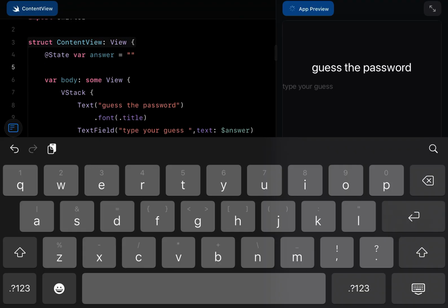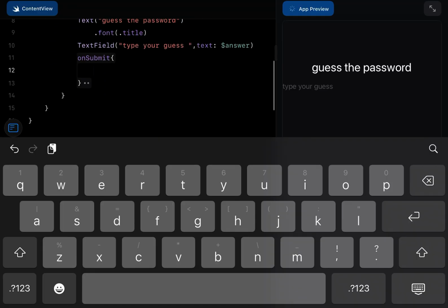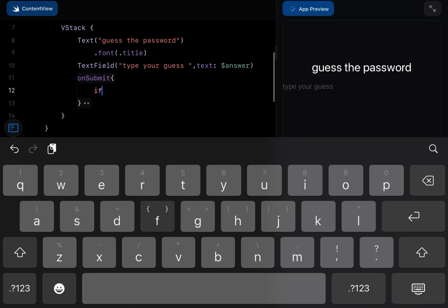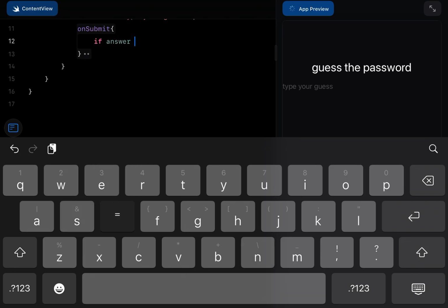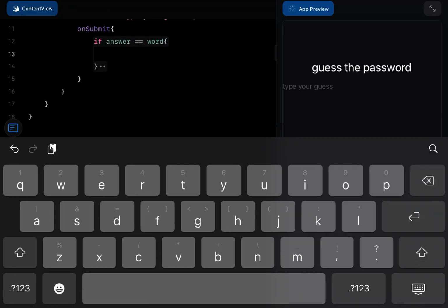So I'll put in var word would equal 1 2 3 4 5 6 on submit. So then on submit, if answer is equal to word, then we will put in